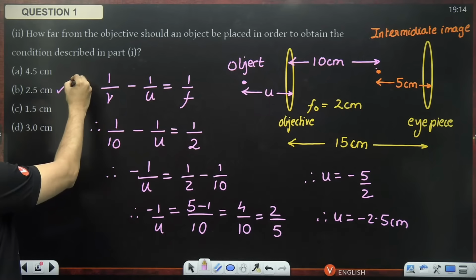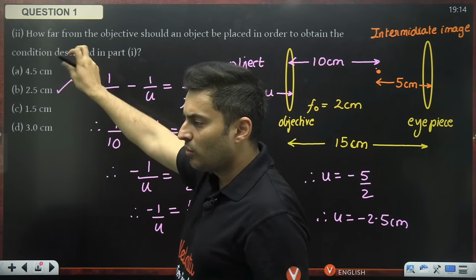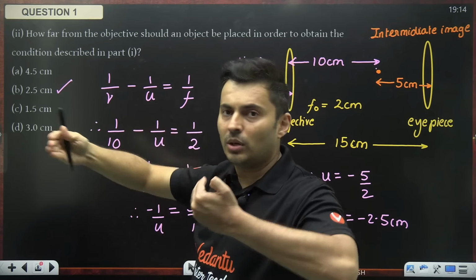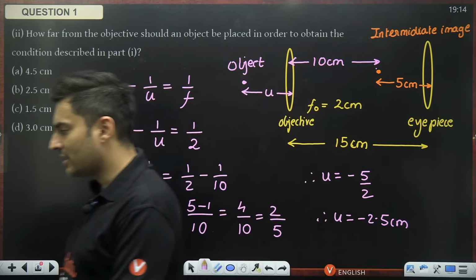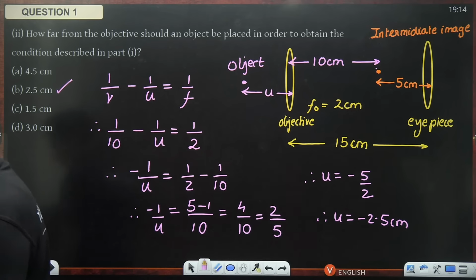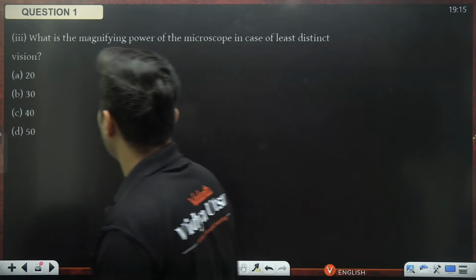So 2.5 centimeters is right over here. So the final object, where it is actually placed in front of the objective lens, is at a distance of 2.5 centimeters. I hope this is absolutely clear. Yes, very good, amazing. Many of you have given the right answer. Proud of you. Moving on to the next one.